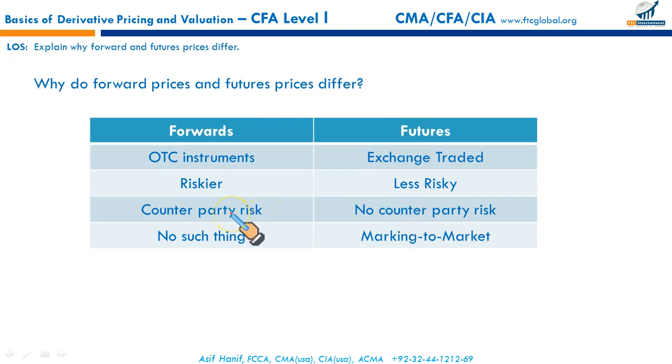Forwards have high counterparty risk, particularly because parties have just entered into a contract, so any of the parties may renege on the contract, because any gain and loss will have to be paid or received at the expiration of the contract, whereas in futures we use mark to market. Futures prices have very little counterparty risk because the counterparty is the exchange itself, and there is daily marking to market, meaning any gain and loss is charged or credited to the parties respectively.